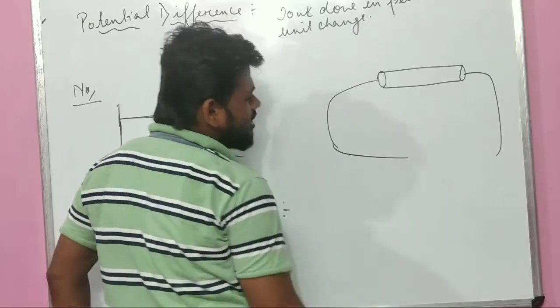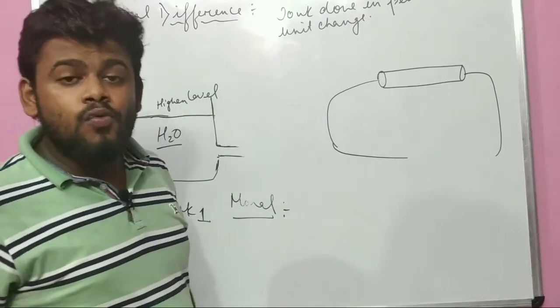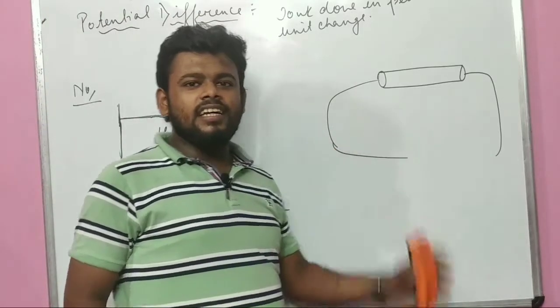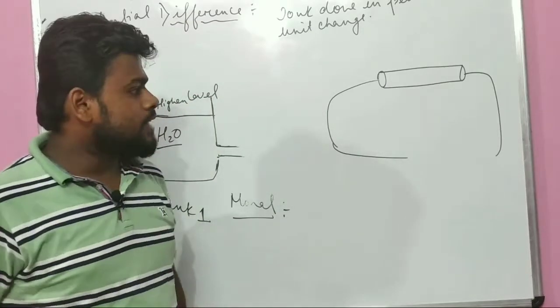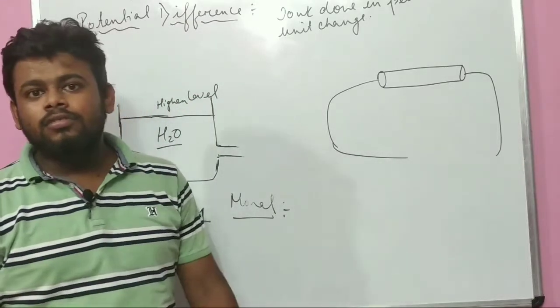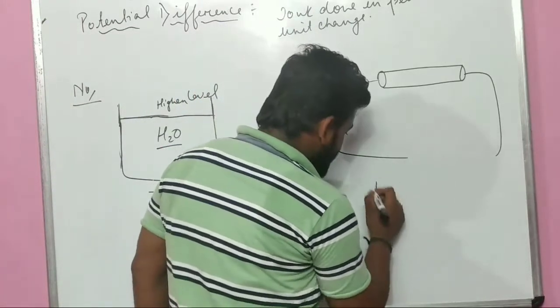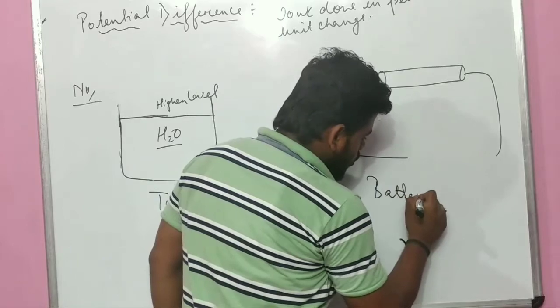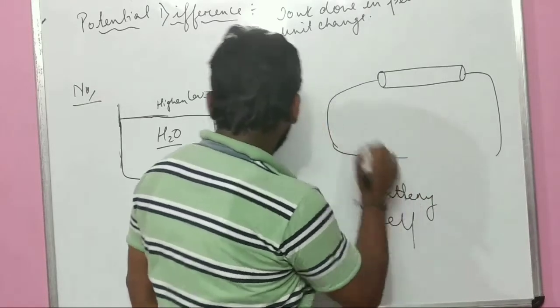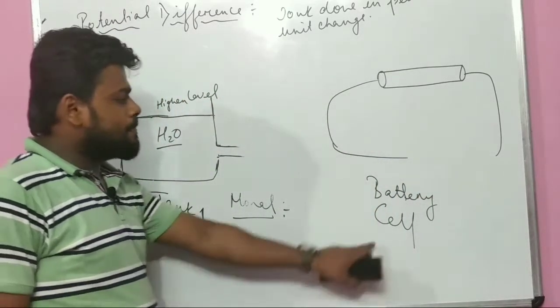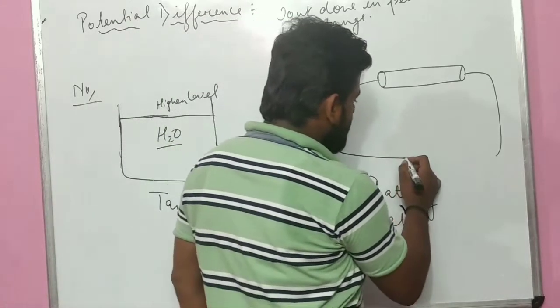Sir, what are you saying? Where do we get the energy from? We can create a difference in the conductor with the help of energy, and that energy we will get from a battery or cell. Battery also. Let me draw this.